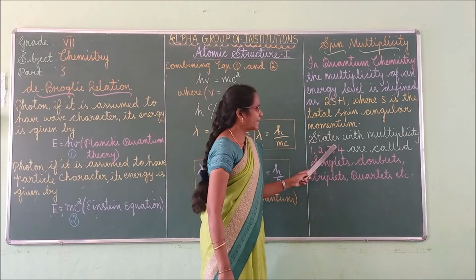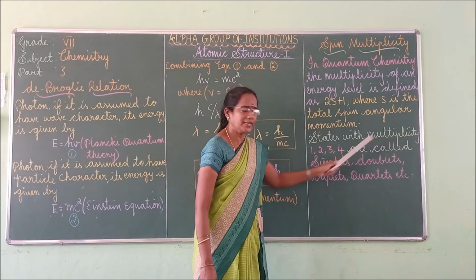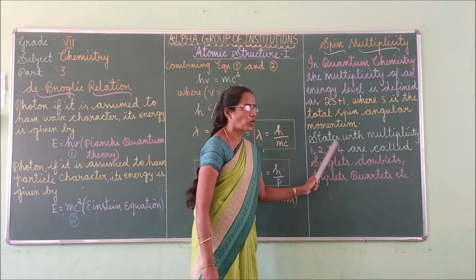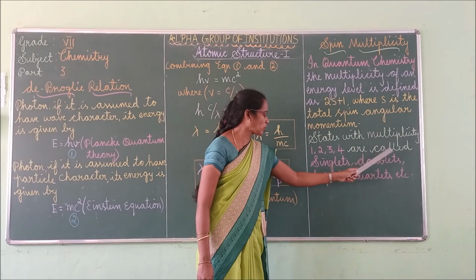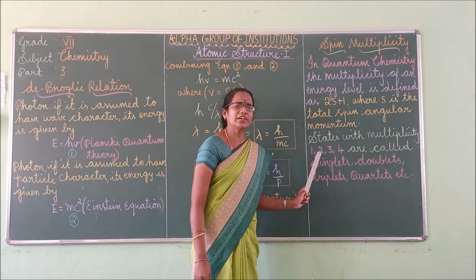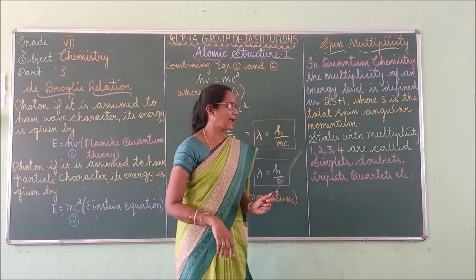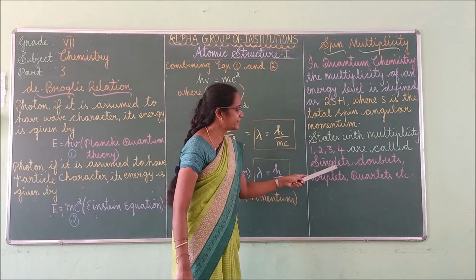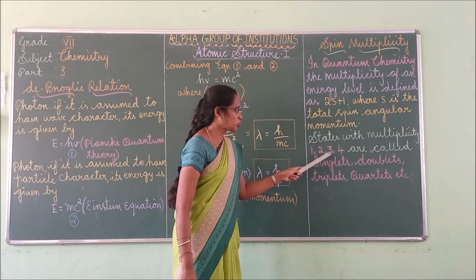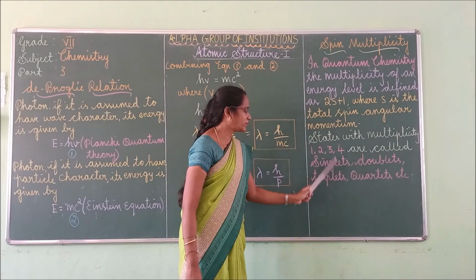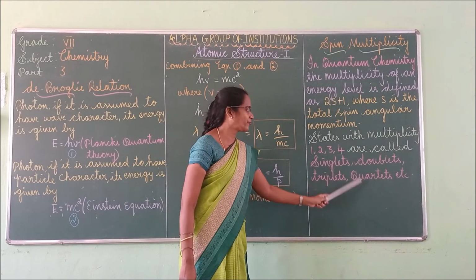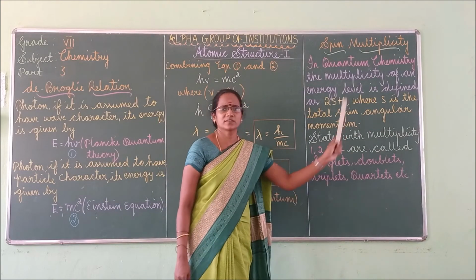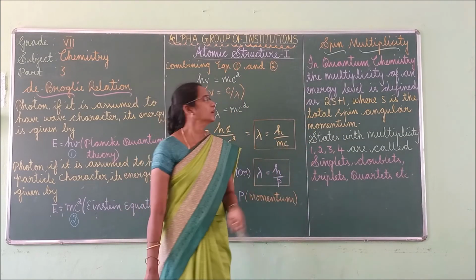Here, states with multiplicity 1, 2, 3, 4, 5, 6 are called by different names. For 1 we say singlets, for 2 doublets, for 3 triplets, and for 4 quartets, and so on.